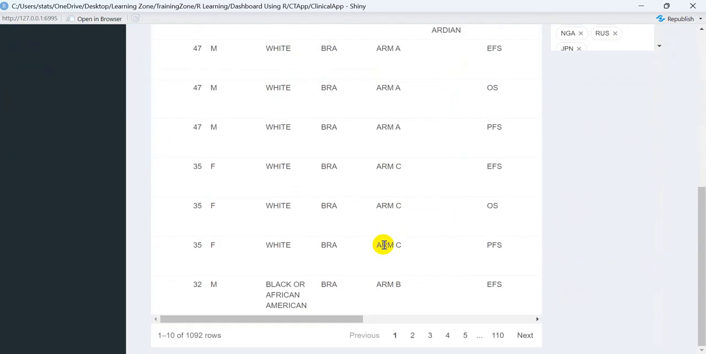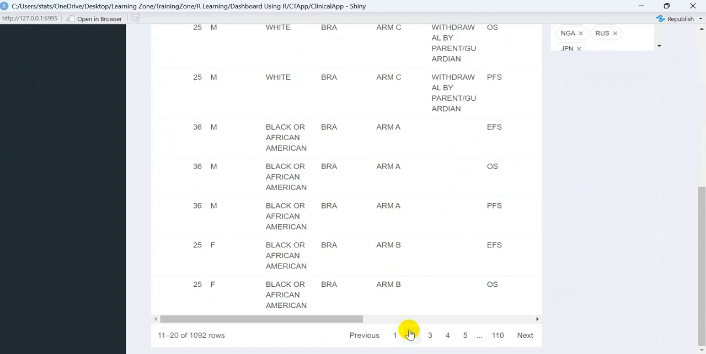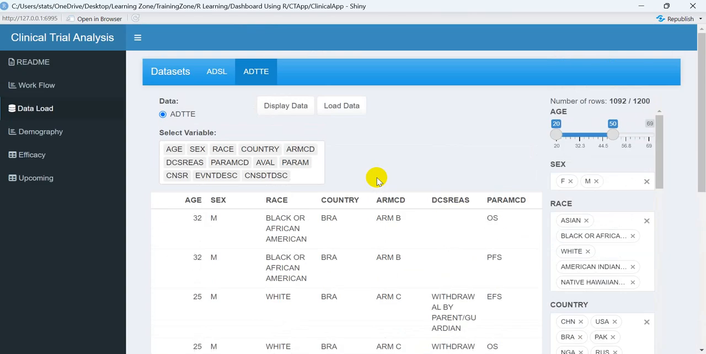Whatever data is selected or filtered will automatically be visible to you. You can scroll and check the data one by one. But if you wanted to do the analysis, you just need to load this particular data. Now I click on the load button, and my dataset is loaded. Now I'll move to the efficacy module.